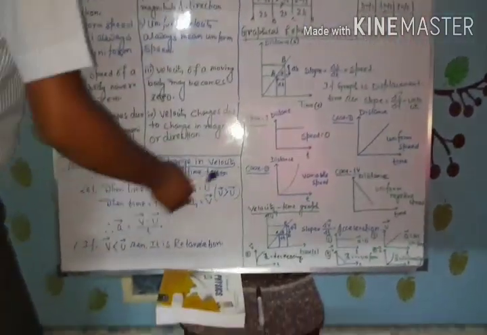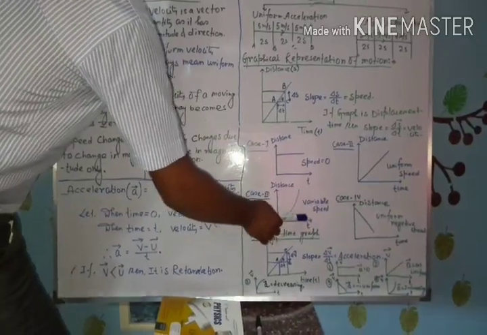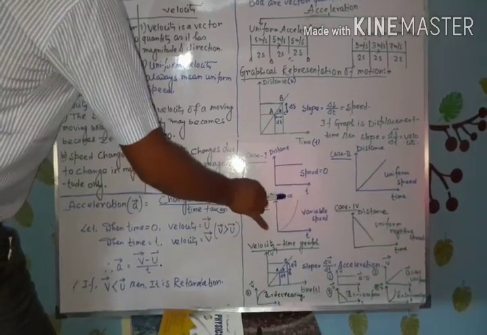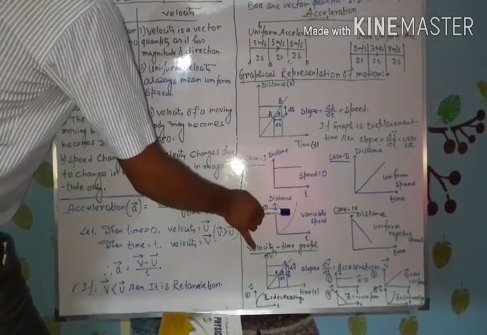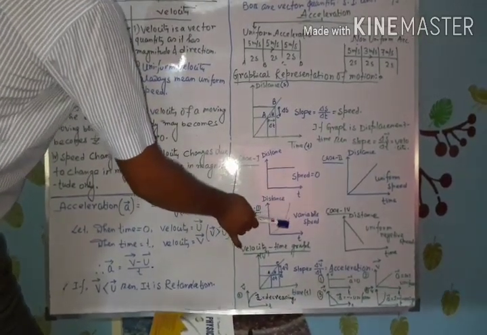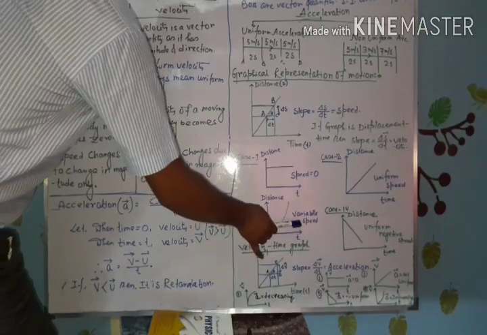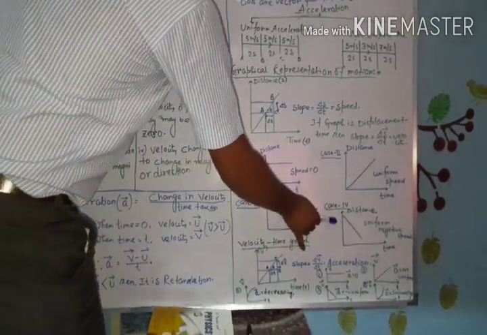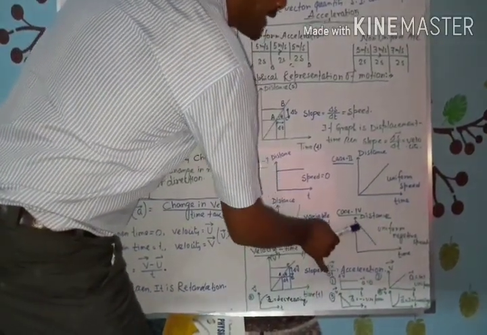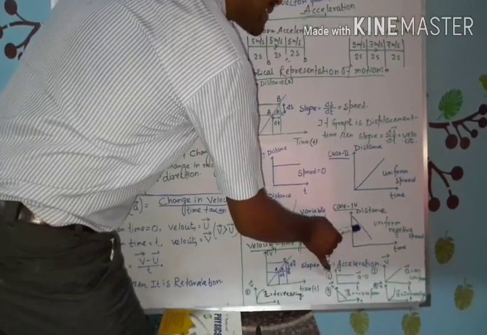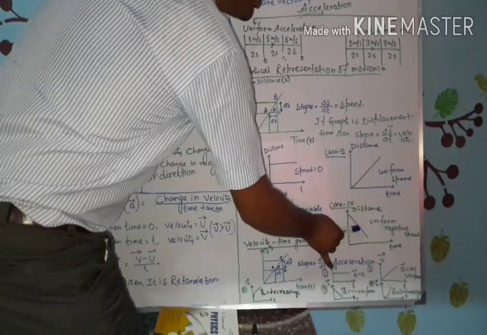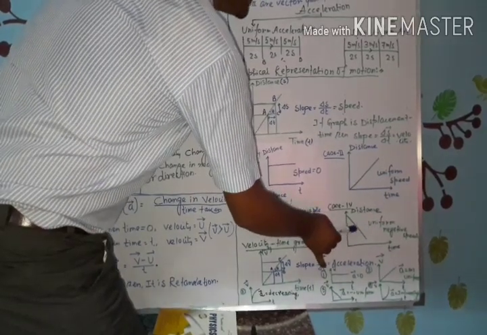Next, if the distance time graph is curved in nature, curved in nature means the change in distance occurs unequally in equal intervals of time, then we can say the object is moving with variable speed. Next, if the distance time graph is a straight line with negative slope, when the graph looks like this, we can say the graph has negative slope. Negative slope means the object is moving with negative uniform speed.